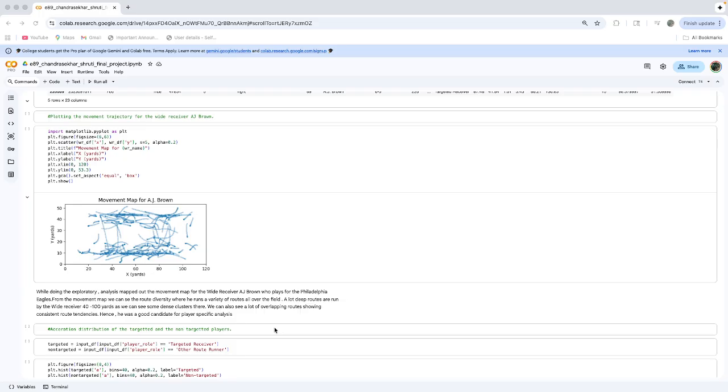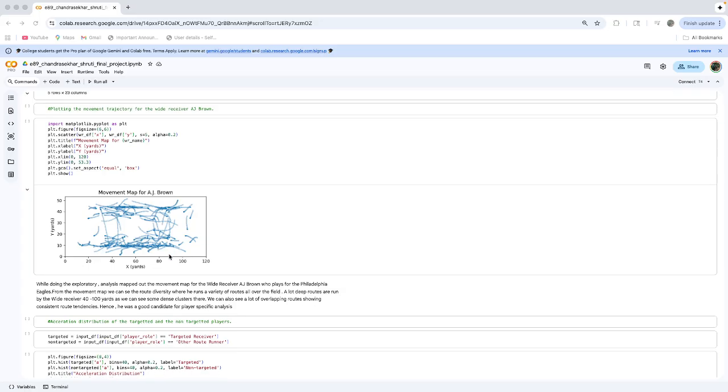And you can see there is route diversity in his movement profile, as well as the deep routes are thrown from the 40 to 100 yard line, because you can see a lot of overlapping. So that shows he runs a lot of deep routes. So I've used him for doing the player specific analysis.